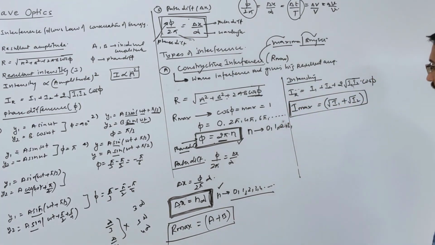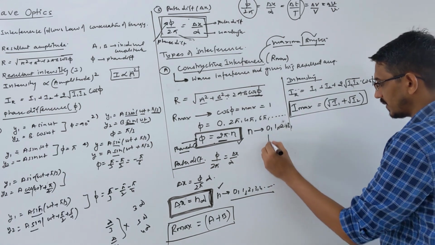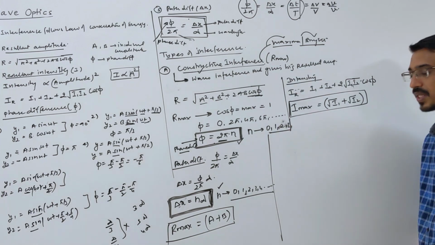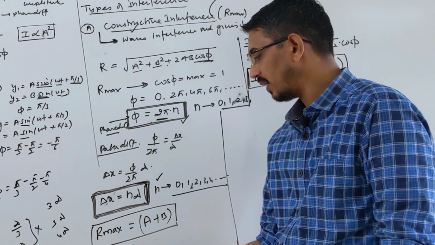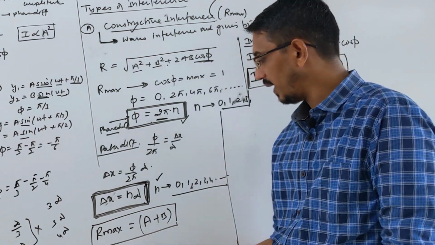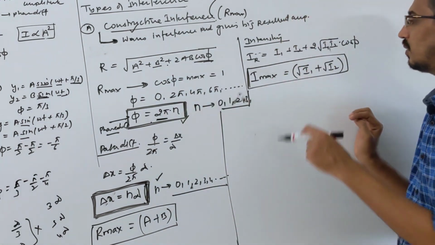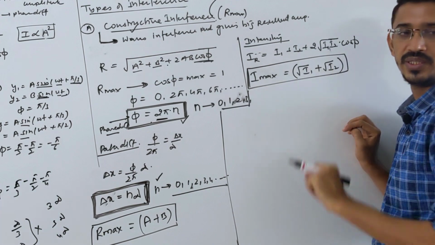Okay? Yes. Okay. This is all about what? Constructive interference. Right? So here I will continue and I will talk about destructive interference. In constructive interference, what is the maximum resultant amplitude? This is amplitude, right? A plus b, directly, simply the addition of them. And what is the maximum intensity? Root I1, intensity of the first wave, and intensity of the second wave, root of them, then addition, right?